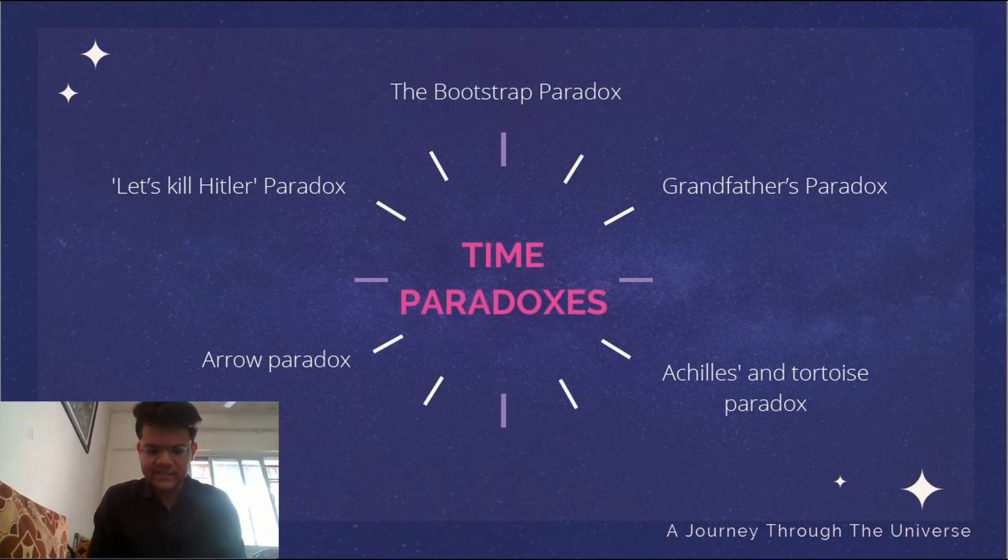This paradox states that there was a race between Achilles and a tortoise. So the tortoise, obviously because it was slow, was placed 10 meters ahead of Achilles. The speed of Achilles was 10 meters per second, while the speed of the tortoise was 2 meters per second. So it is obvious to our thinking that Achilles would overtake the tortoise in 12.5 meters. But there was a contradiction to the statement as well.